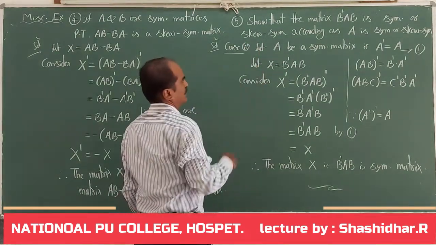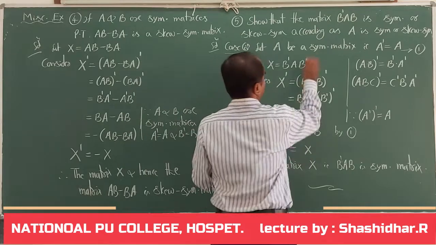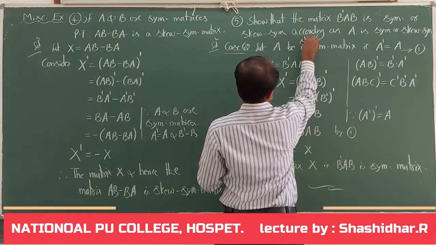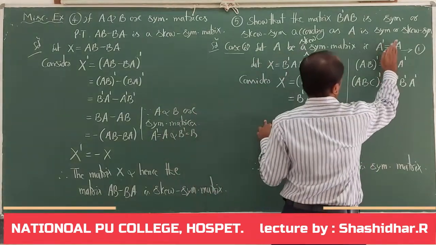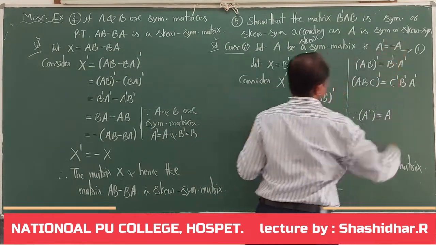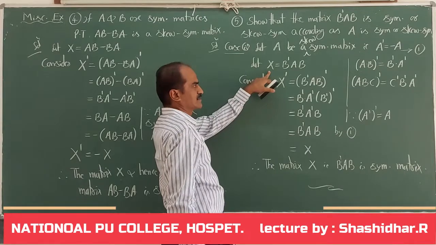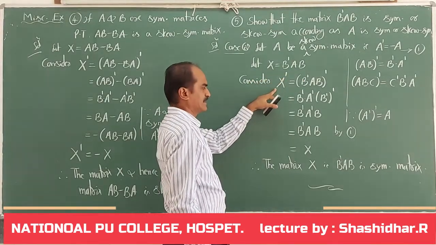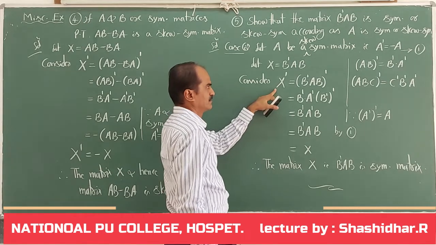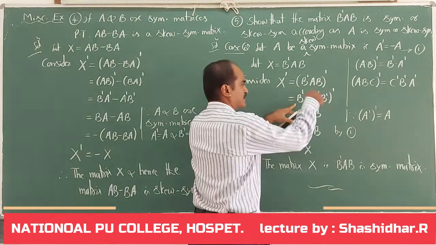Case 2. Let A be skew symmetric now. Then A dash is minus A. Now consider X as B dash AB. Then consider X dash, that is B dash AB whole dash. Apply the same property.